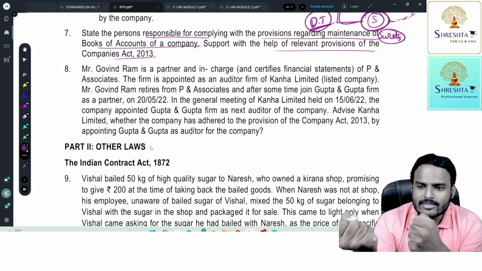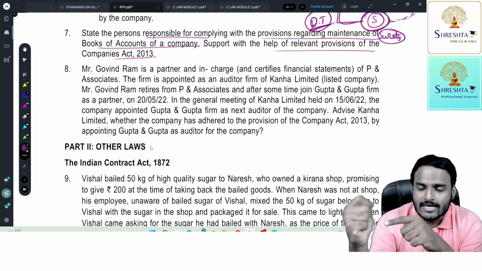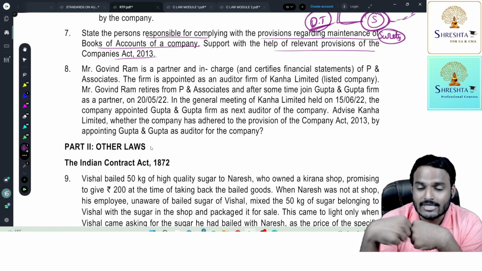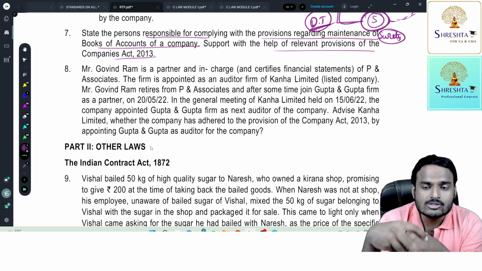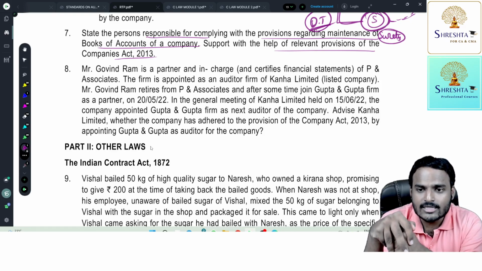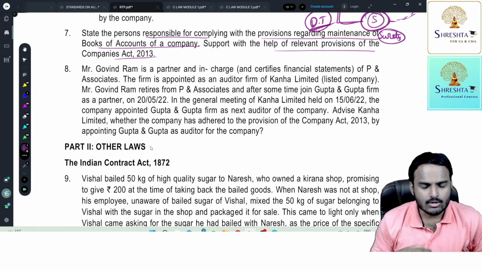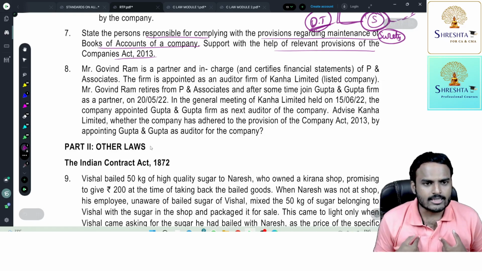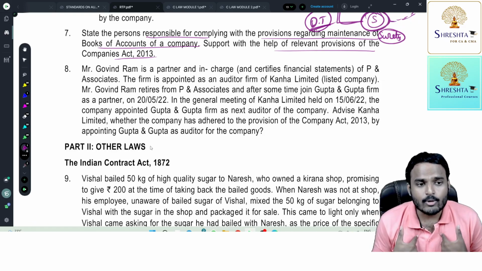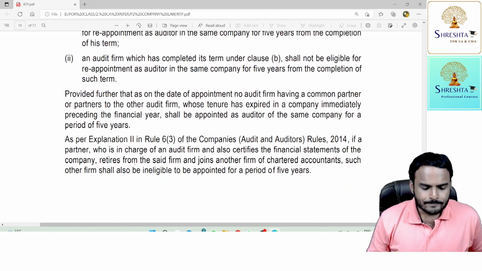Similarly, any partner, not any partner, the partner in charge with respect to this company, if he resigns from the outgoing audit firm and joins the incoming audit firm, then the incoming audit firm is also disqualified to act as an auditor of the company for the tenure of 5 years. That cooling period, do you remember? Once my term is completed, a 5-year cooling period will be there. During those 5 years, I'm not eligible to act as an auditor or to be appointed as an auditor to the company. So see the answer, my dear students.